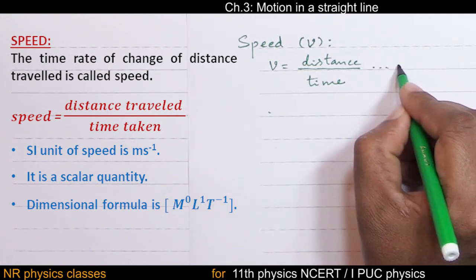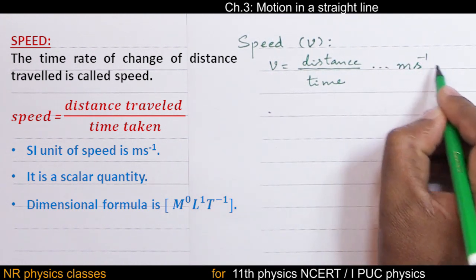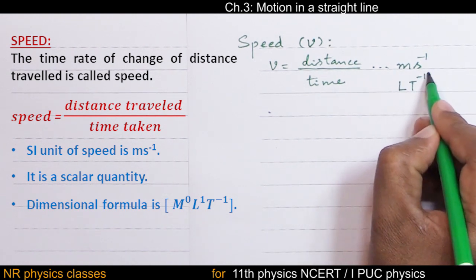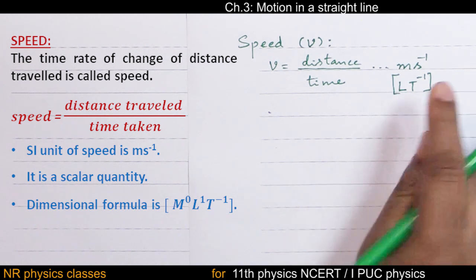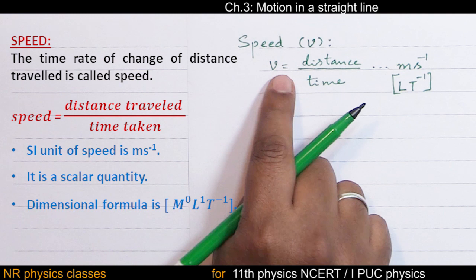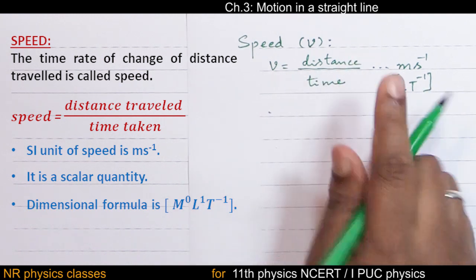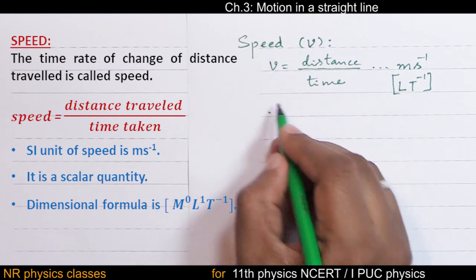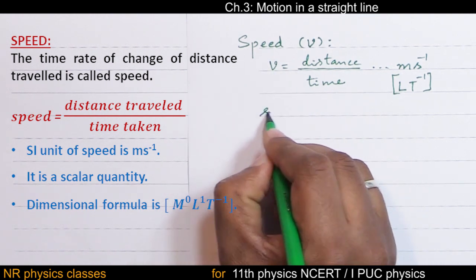SI unit is meter per second. Dimensional formula is LT minus 1. Am I right? Good. Since speed is the ratio of distance to time, distance is a scalar, time is a scalar, therefore speed is a scalar quantity.